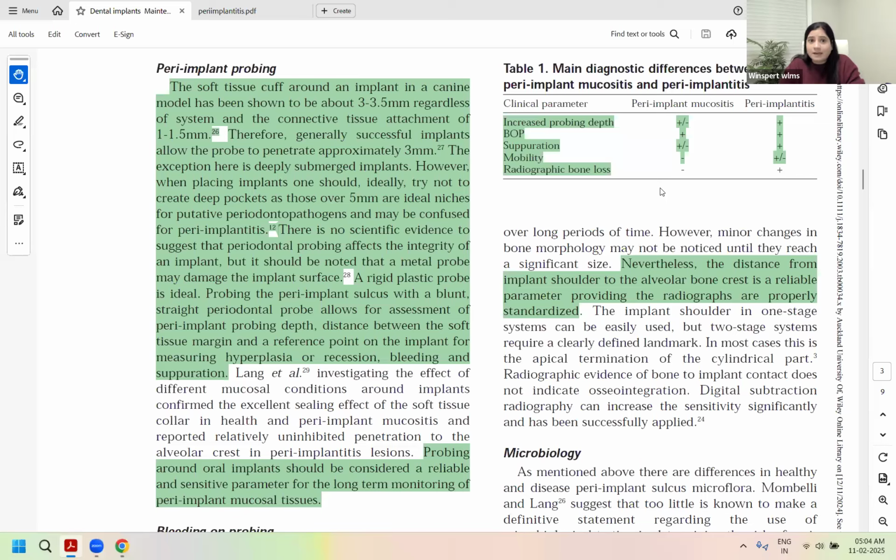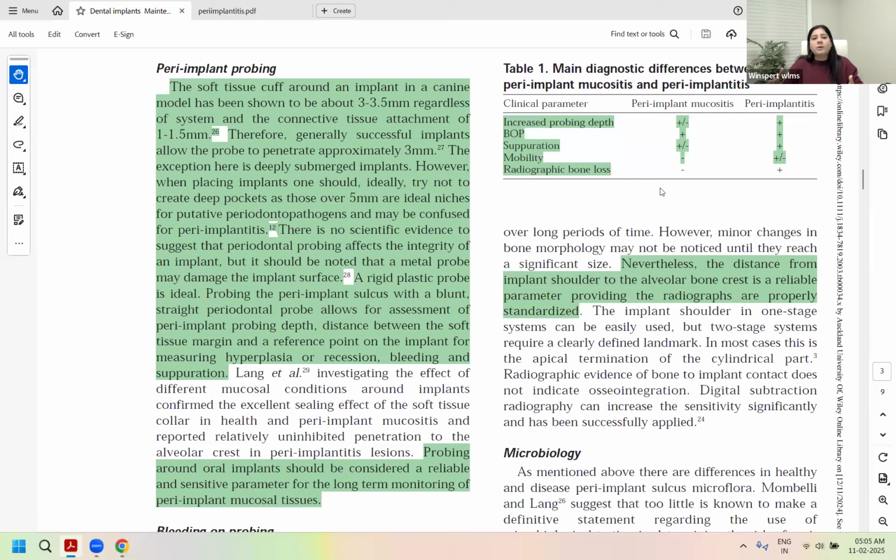So for certain implants, having the pocket depth 3 to 3.5 is really normal. A normal healthy gingival sulcus will have shallower probing depths like 1 or 2 mm or 2.5 mm. So for an implant, it's natural to have deeper probing depths to begin with.